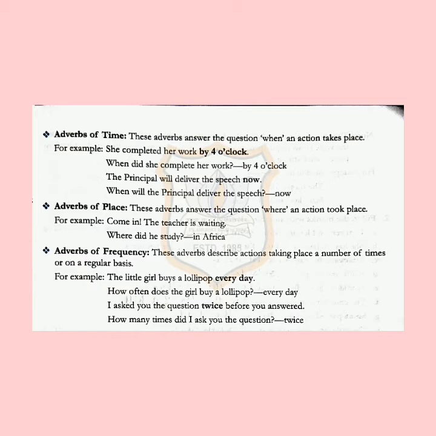Next is adverbs of place. These adverbs answer the question where an action took place. For example, come in, the teacher is writing. Where did she study? In Africa.